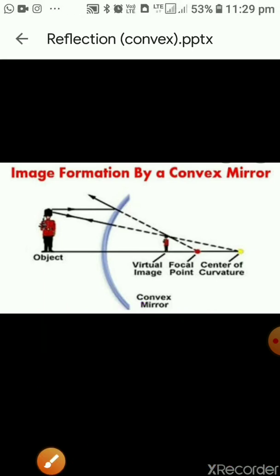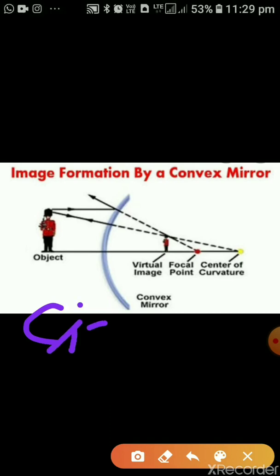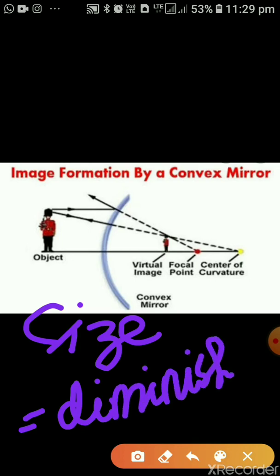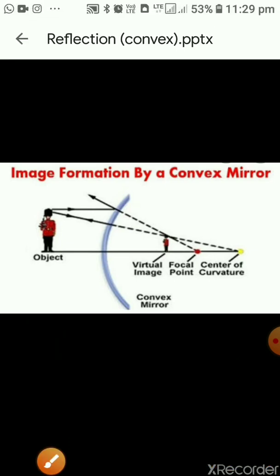Now size. What will be the size of the image? It is clearly visible that the image size is smaller than the object. So the size will be diminished. Now which thing is remaining after nature and size?